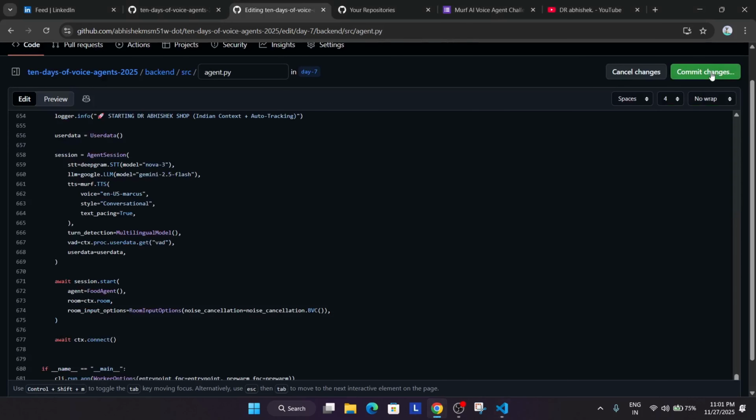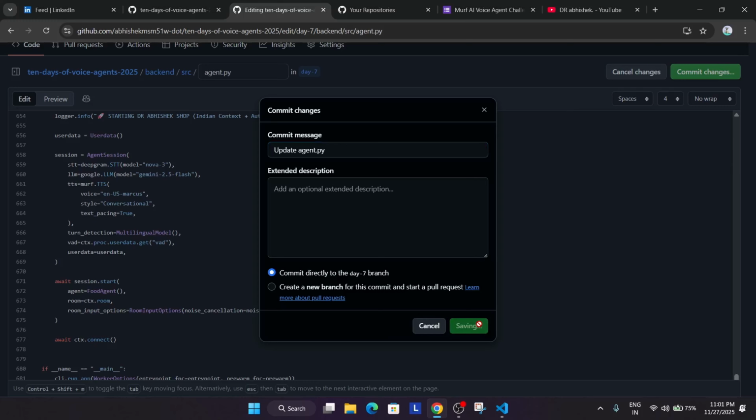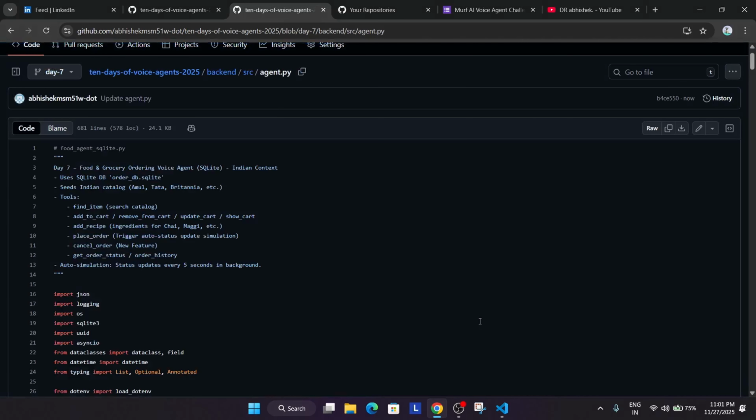Many of you are asking why I am not pushing the code directly from VS Code via git bash or git method. I'm just sharing the simplest way so that everyone can complete the challenge, even those who don't know that much in depth. Okay, I know it's very simple, still many people find it difficult.